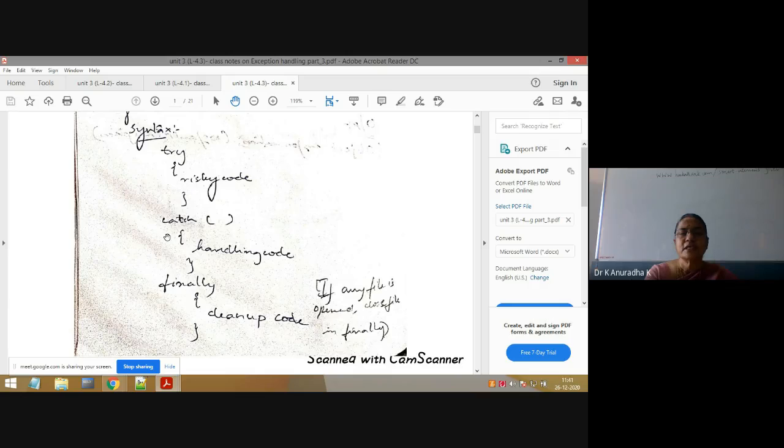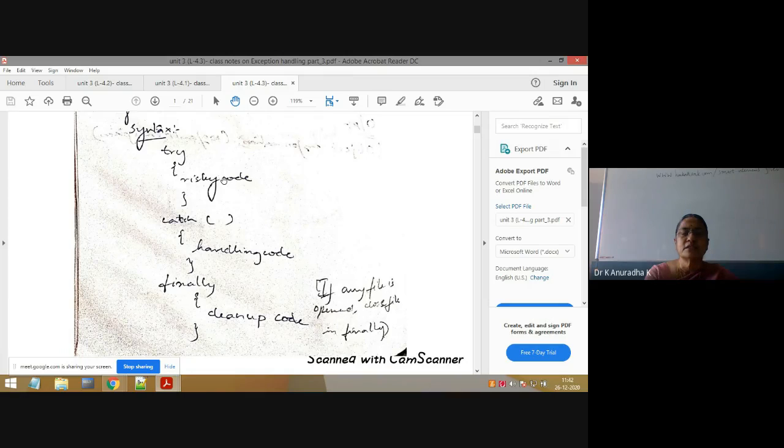Suppose here, see, writing the catch block is also not a must. We can write only the try block. Suppose if there is no exception in the try block, there is no need to write the catch block. So only a simple try also we can write. No problem. Suppose you write a try and an exception is raised also, no problem if you don't write catch. Because here the exception is raised, then in this case, who will handle that exception?